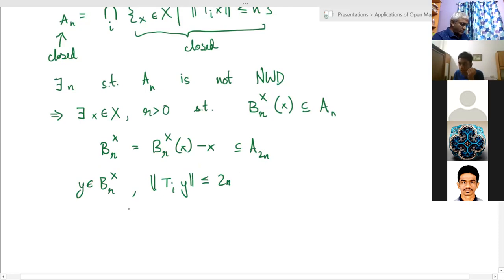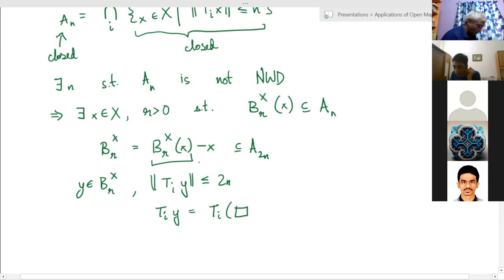And this is true because Ti y is just Ti applied to something which is in this ball minus x, and x is also in this ball again.